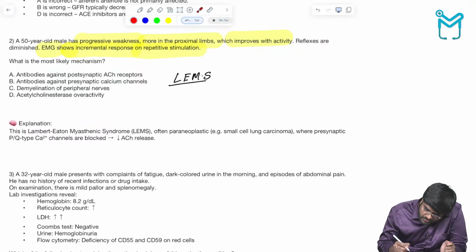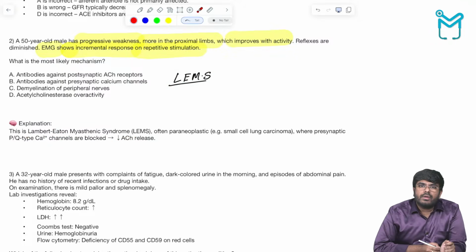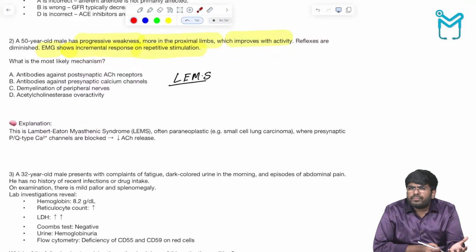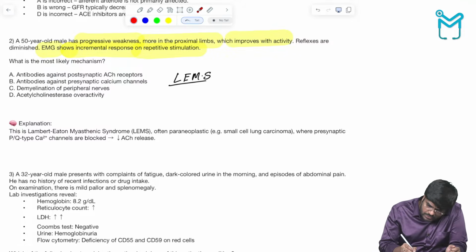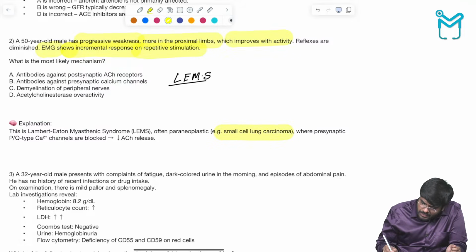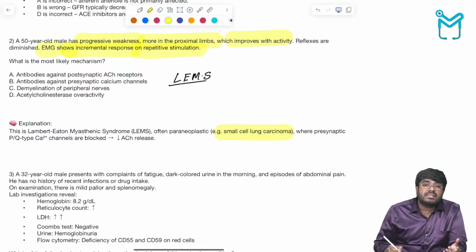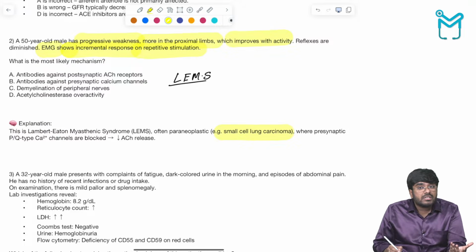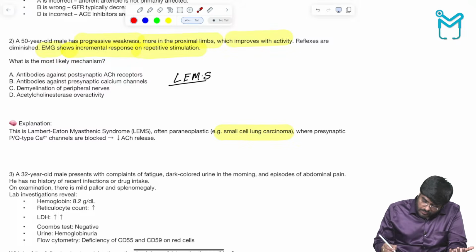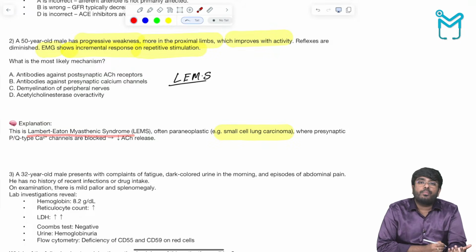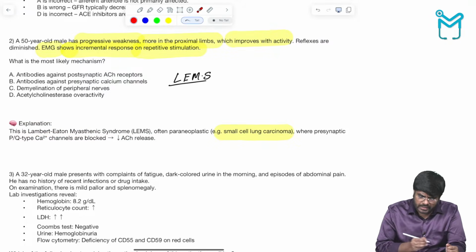So yes, this question is clearly talking about Lambert-Eaton myasthenic syndrome, which can be a paraneoplastic manifestation of small cell carcinoma of the lung. See, this is the main problem. Small cell carcinoma of the lung produces different types of hormones. It can sometimes produce the antidiuretic hormone leading to SIADH. It can also lead to Lambert-Eaton myasthenic syndrome. So tell me, what happens in Lambert-Eaton myasthenic syndrome?